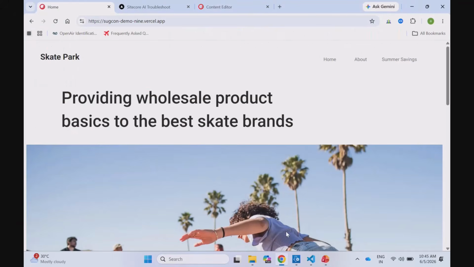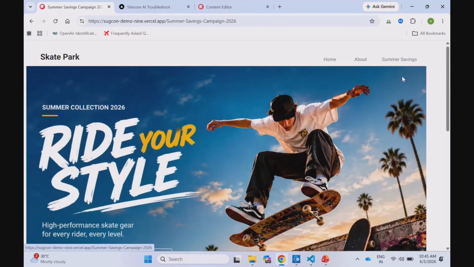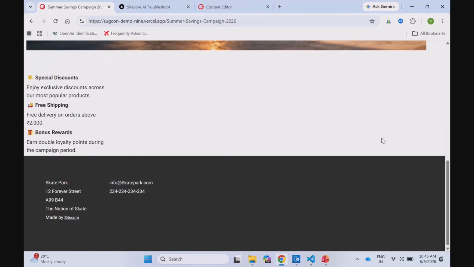So yeah, we all remember what Ankit shared in the beginning, the campaign story, where it is not the campaign page, but the components of the campaign page that are breaking. This is the demo website which we have created, and the client has created one summer savings campaign page where they have a beautiful banner and then some content below it. But you see, this page looks incomplete, and that's what has happened. A few critical components from this page just got removed, and no one knows why.